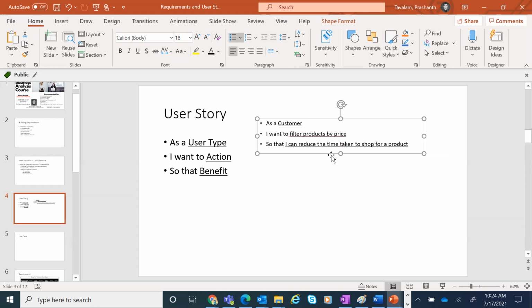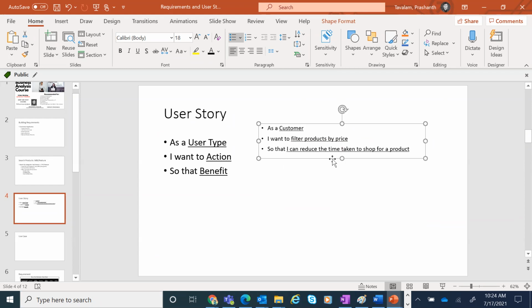feature for this particular customer. Anyone? Is this information enough? And if I provide a wireframe, is it enough, or what should I do? Hello, anyone? Any business analysts?